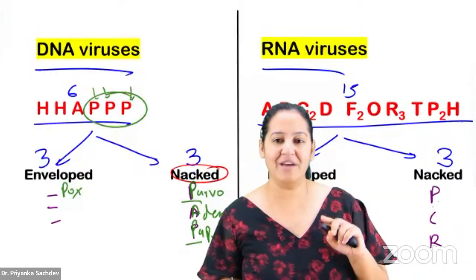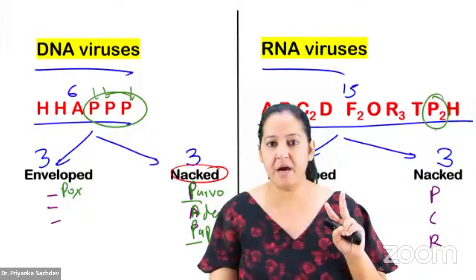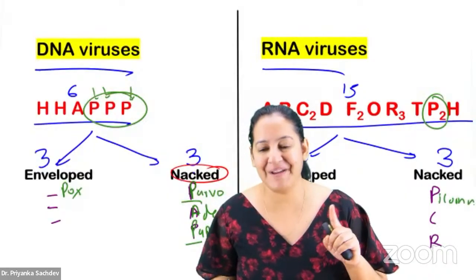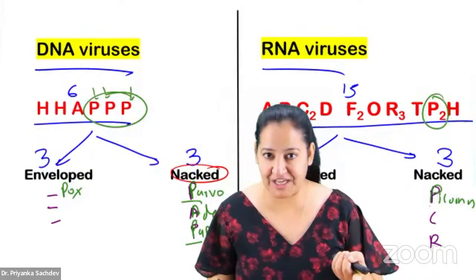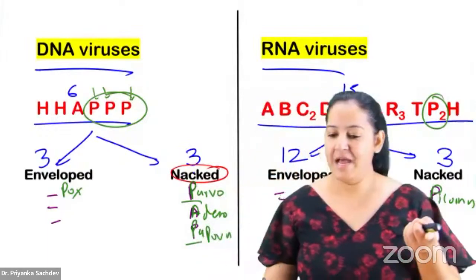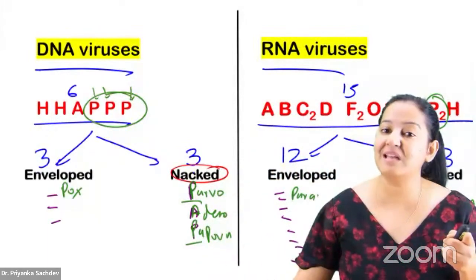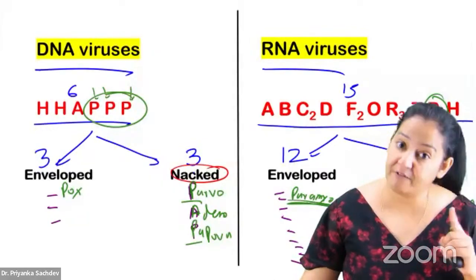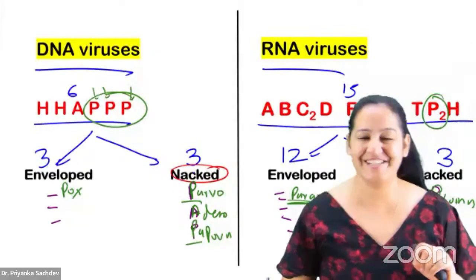In RNA, there are 2 P's. We are having 2 P's, picorna and paramyxo. So picorna is naked. Picorna is a newborn. A naked newborn is fine. There is no problem in the newborn being naked. But paramyxo is the senior. Respect to grandfather, respect to senior citizen. Give clothes, give envelope. This is my point. You will get options.